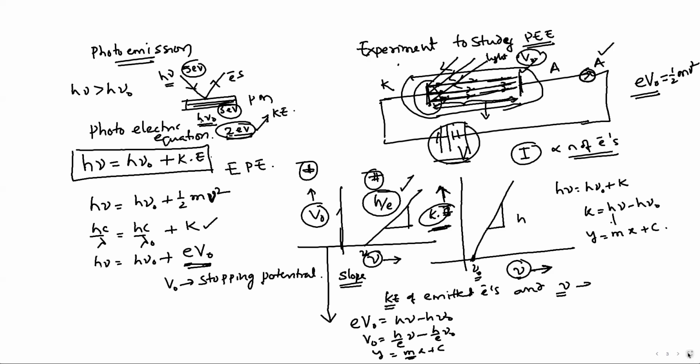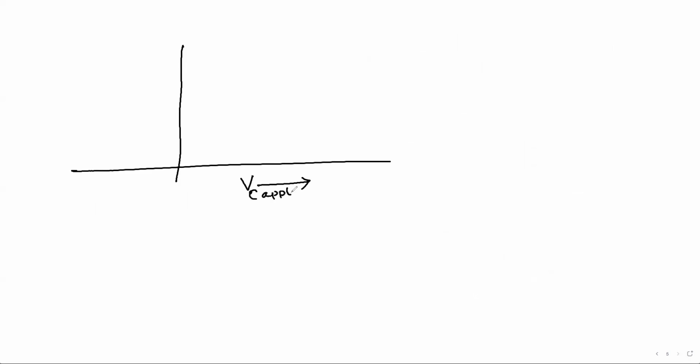Okay. Now, I take one more graph related to the photoelectric effect. I'm taking applied potential along the x-axis, not stopping potential, and the current along the y-axis.